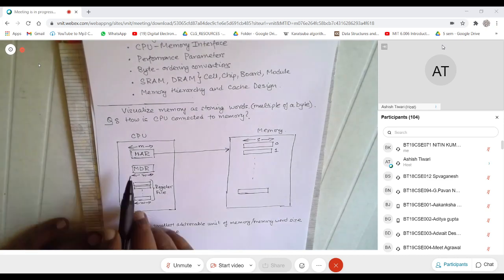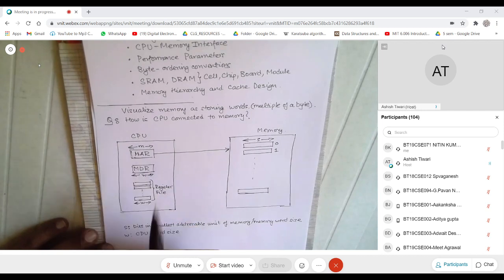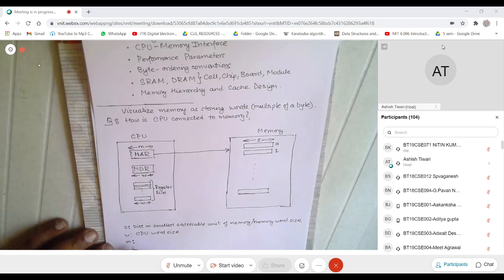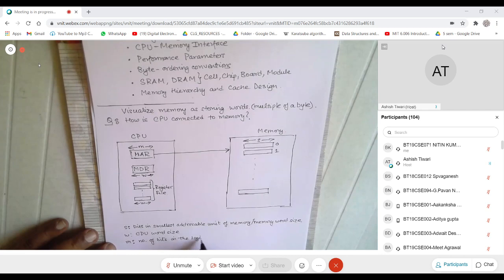So I load an M bit value in this MAR, which means that M will be the number of bits in the logical memory address. Why do I say logical?